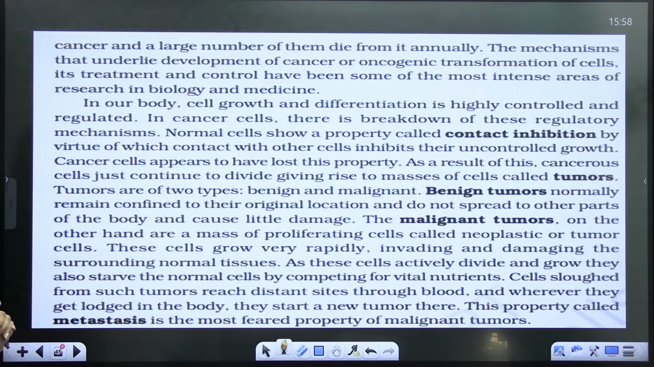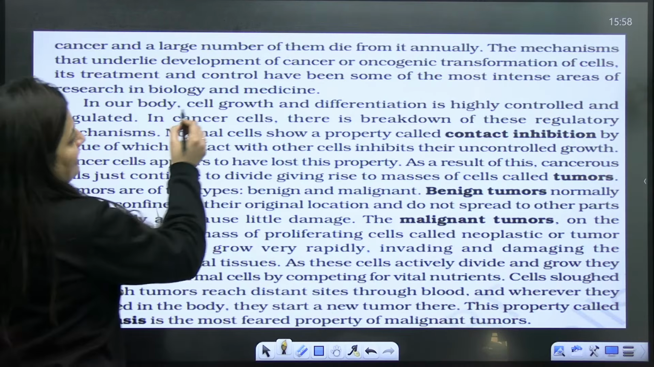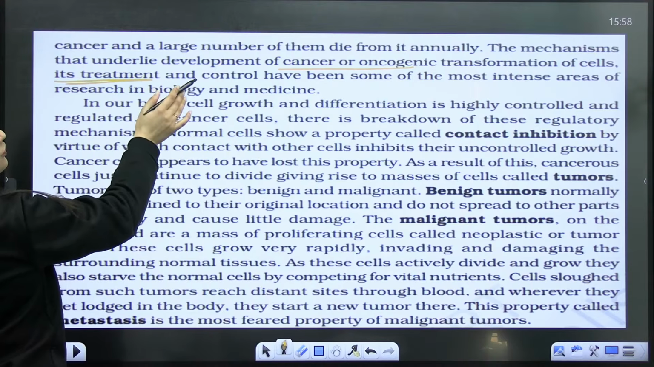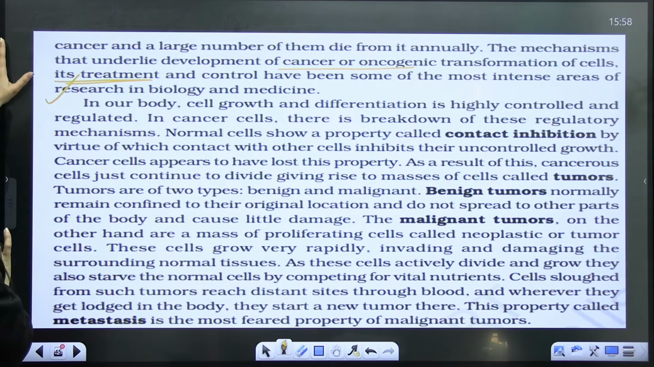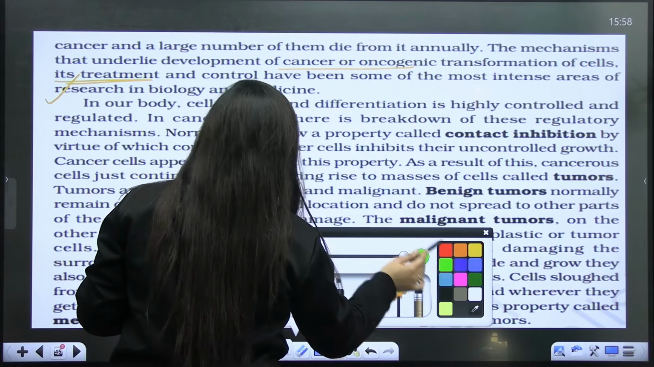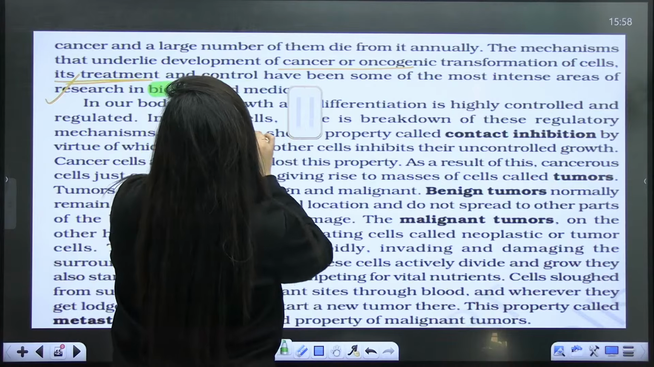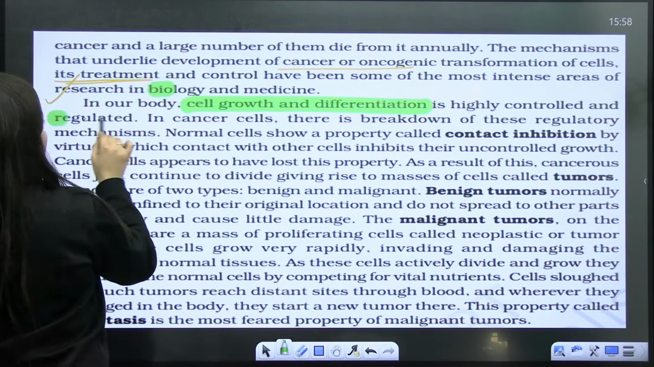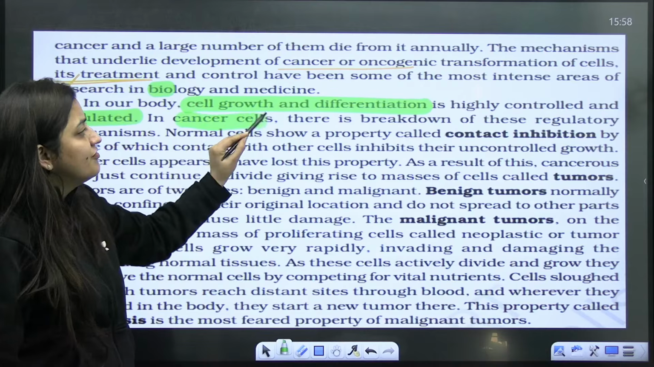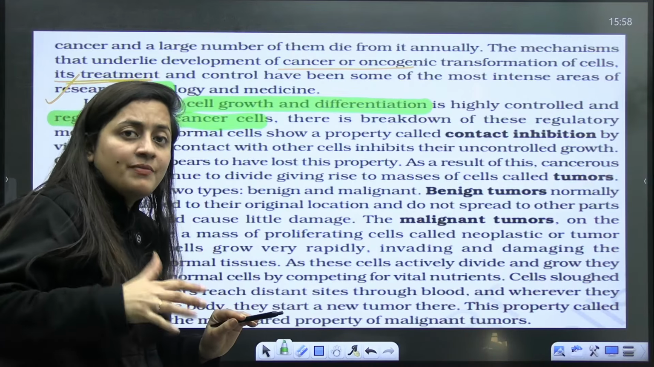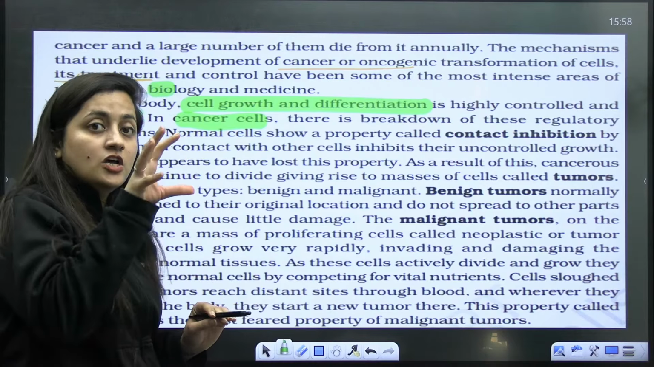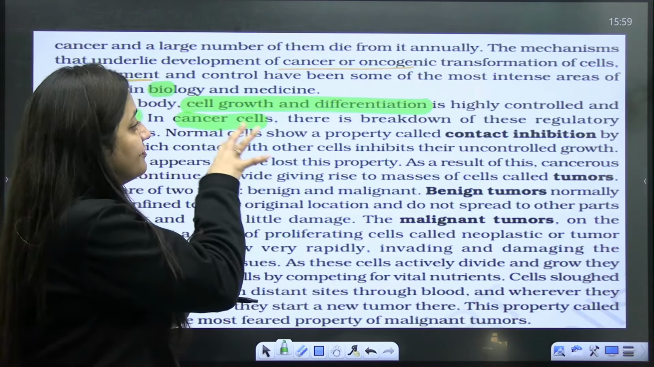So this is the thing, right? Millions of Indians are suffering from it. The mechanism underlying the development of cancer, or oncogenic transformation of cells, its treatment and control have been an intense area of research. We know that in our body, cell growth and differentiation is a controlled and regulated process, right, students? But in the case of cancer cells, the body's regulatory mechanism is not working. In our cell cycle also, we know that checkpoints are there. When there is cancer, those checkpoints will not work.